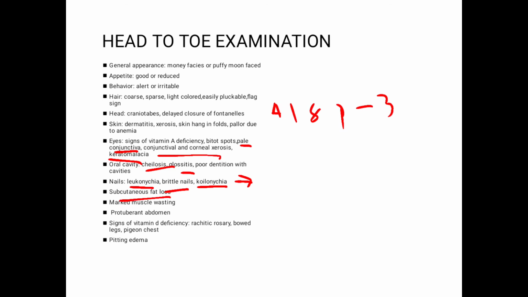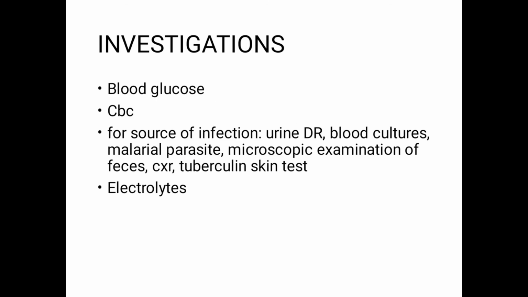With subcutaneous fat loss, there would be marked muscle wasting, and a protuberant abdomen might be there due to hypotonic muscles. Look at the signs of vitamin D deficiency. For instance, you can have craniotabes, delayed closure of fontanelles, and rachitic rosary. They are basically bead-like growths at the costochondral junction. Bow legs, if present after 1 year, are considered pathological. Pigeon chest and generalized pitting edema might be there.